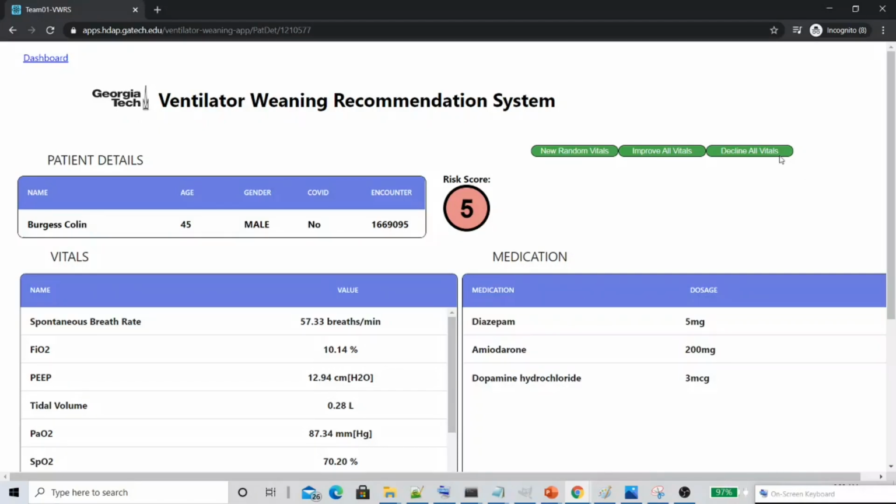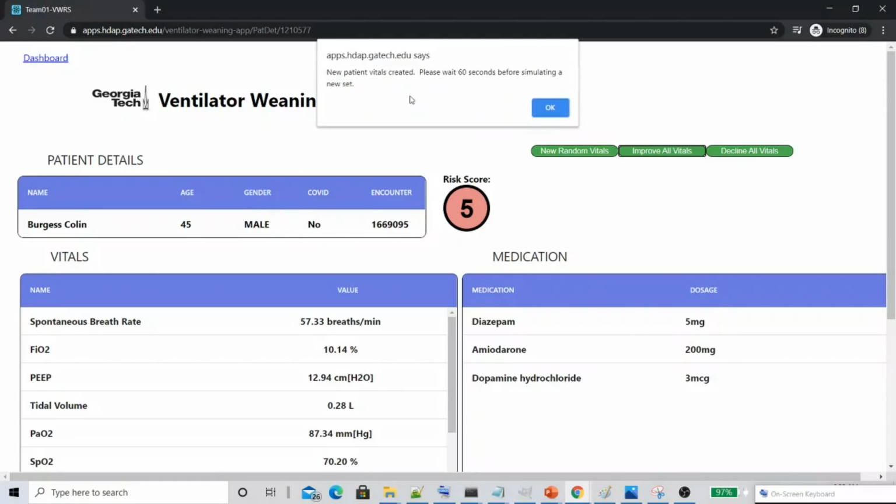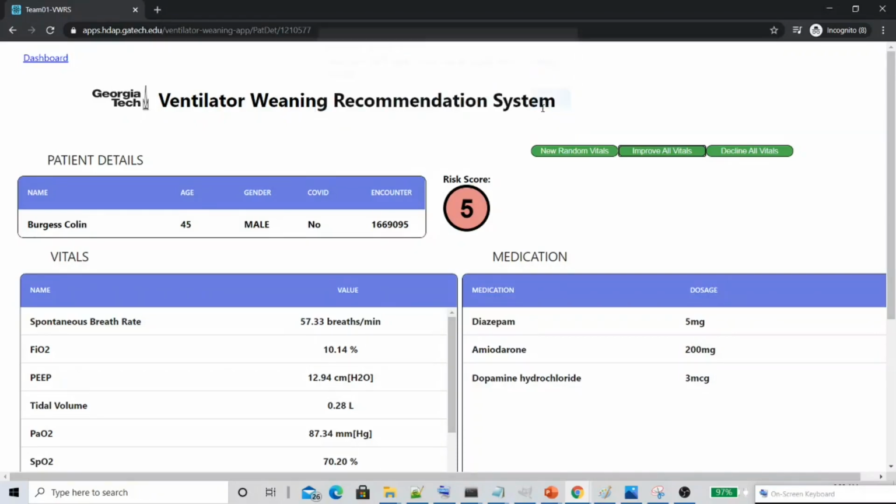Now, in the interest of time, let's click on one of these buttons. I'm going to click on Improve All Vitals. There's a pop-up that says the new vitals have been created. It asks us to wait for 60 seconds so as to ensure that all of the updates have occurred in the file server before initiating a new simulation. Let's click on OK. Now refreshing the screen.